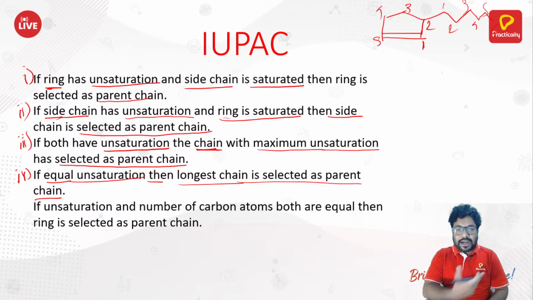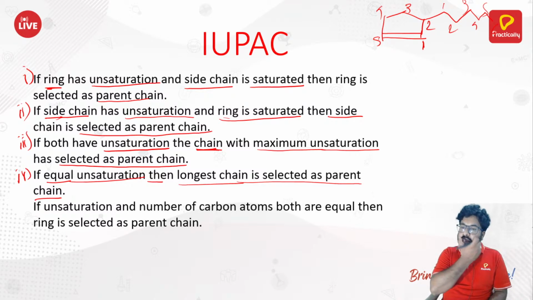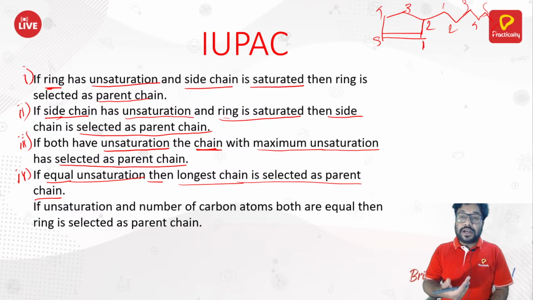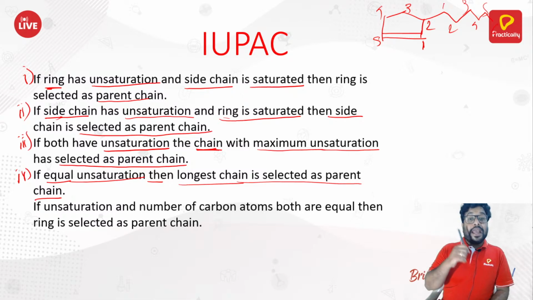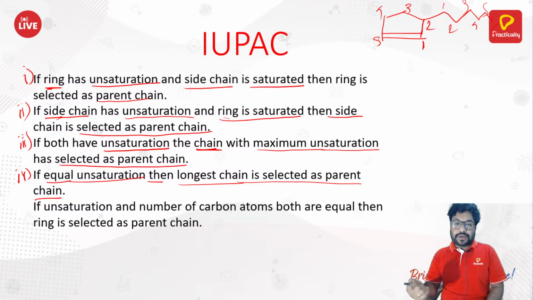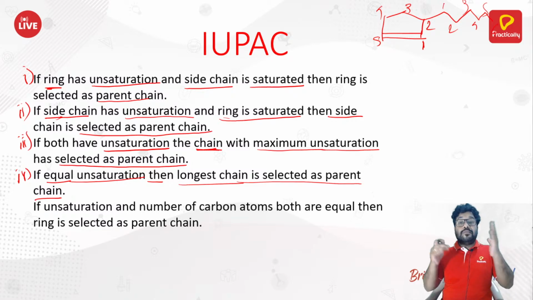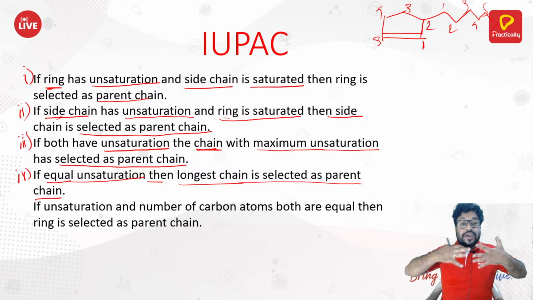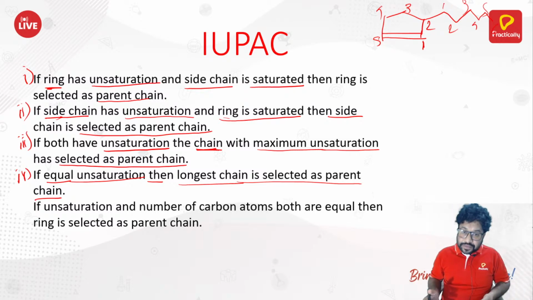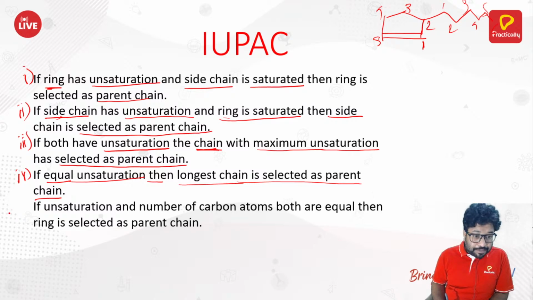So when we do not have unsaturation, what was the case that time? If the ring is having a larger number of carbon atoms than the alkyl side chain, then we would consider ring as a parent and alkyl side chain as a substituent. If the alkyl side chain has more carbon atoms than the ring, then you would consider the alkyl side chain as a parent and the ring as a substituent. Same thing will be applicable here also when both ring and alkyl have the same unsaturation. Okay. And lastly, is the last part.